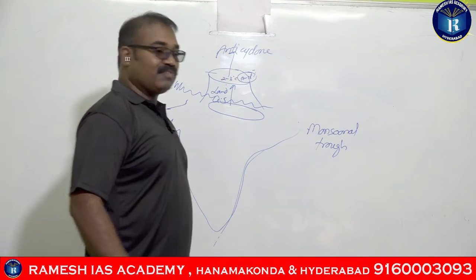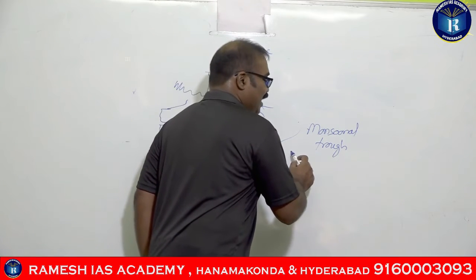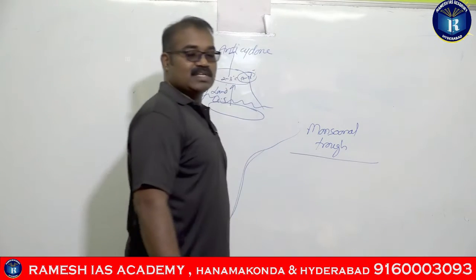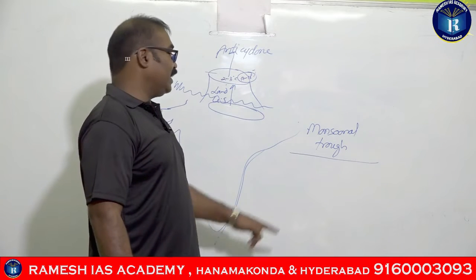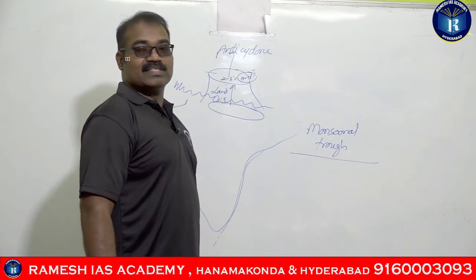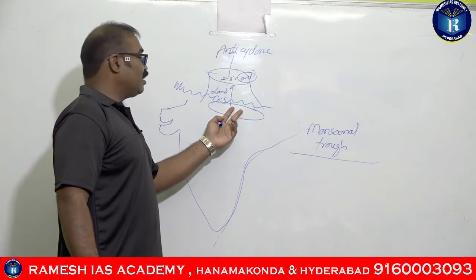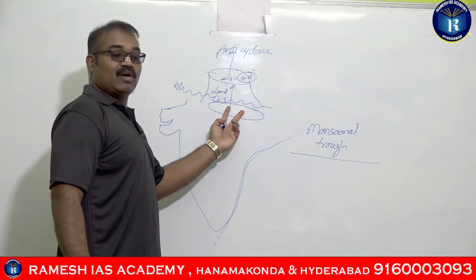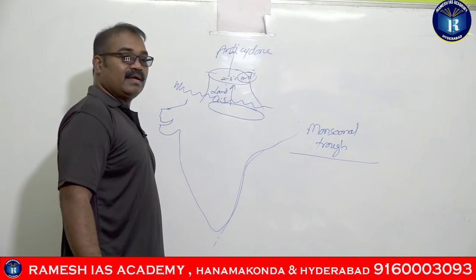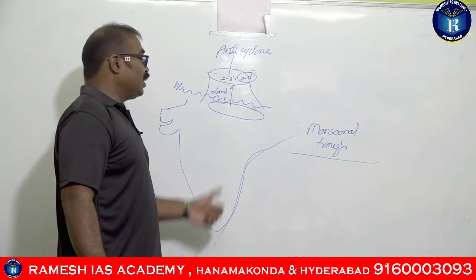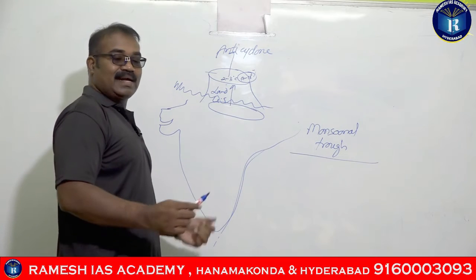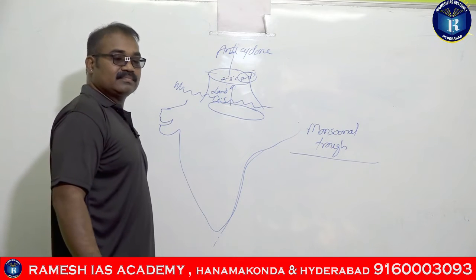Trough is any elongated low pressure area, guys. Any elongated low pressure area is called a trough. So what is happening? Here we have seen that the entire northern plains will be forming into the monsoonal trough or extended low pressure area.